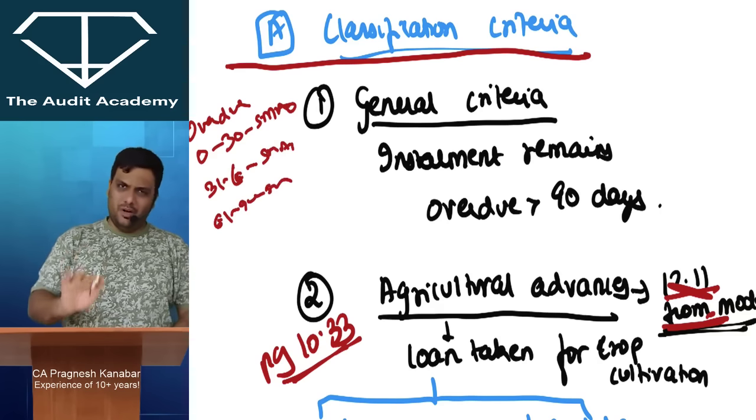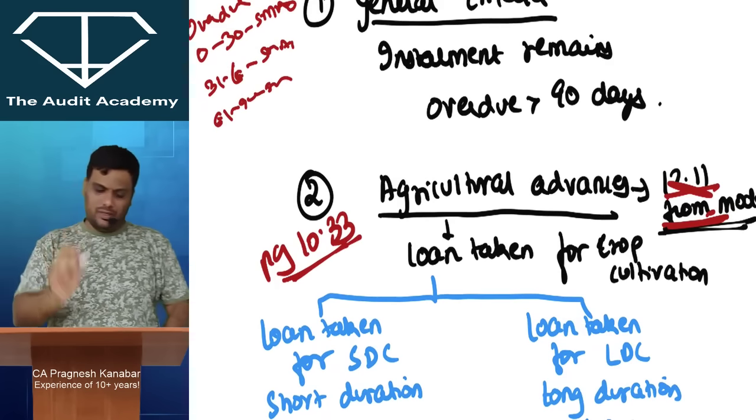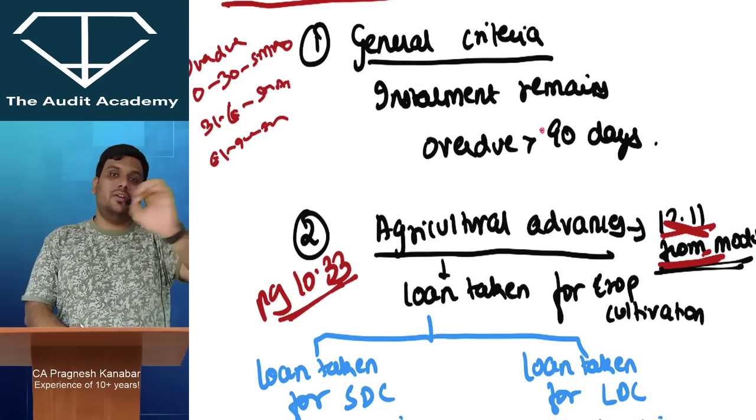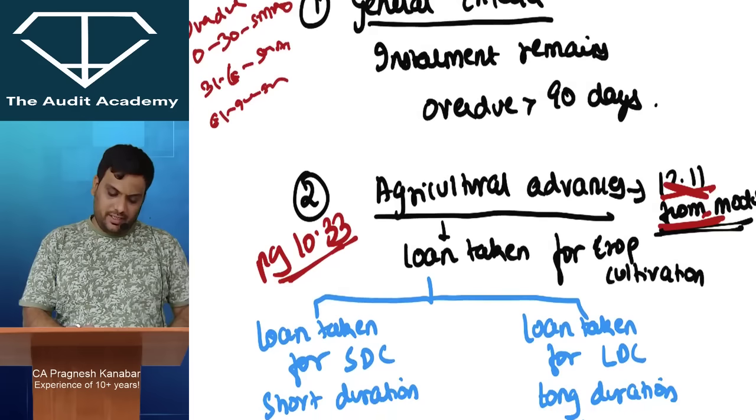But don't worry, we'll talk about that. I have it in my notes. All right. But when it remains overdue for more than 90 days, then we don't say it SMA, we call it as NPA, non-performing assets. All right.